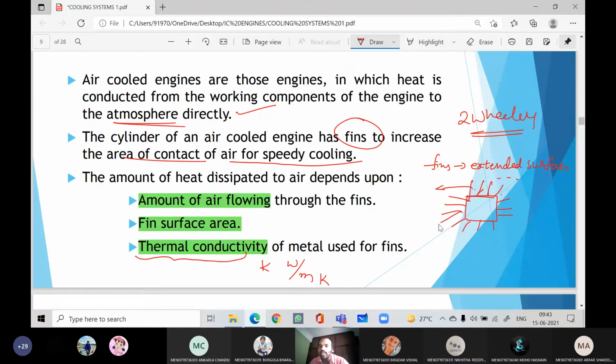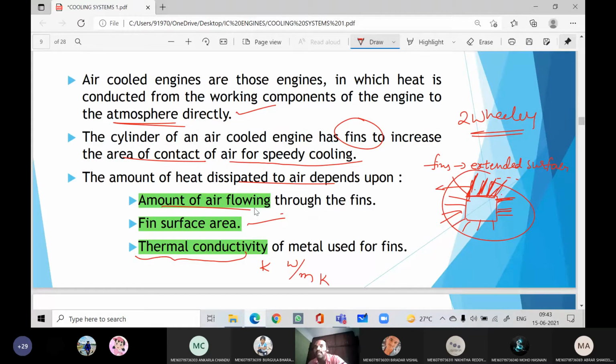If the material has higher thermal conductivity, it can transfer more heat in less time. If the material has less thermal conductivity, it cannot transfer at a faster rate. It will transfer, but the time taken will be more. That is one criterion on which heat dissipation depends. The second is the fin surface area. If more area is available, less time is required to dissipate the heat. If the area is less, it will take more time. And the third is the amount of air flowing, that is, how fast you are running the engine and how fast the vehicle is moving.